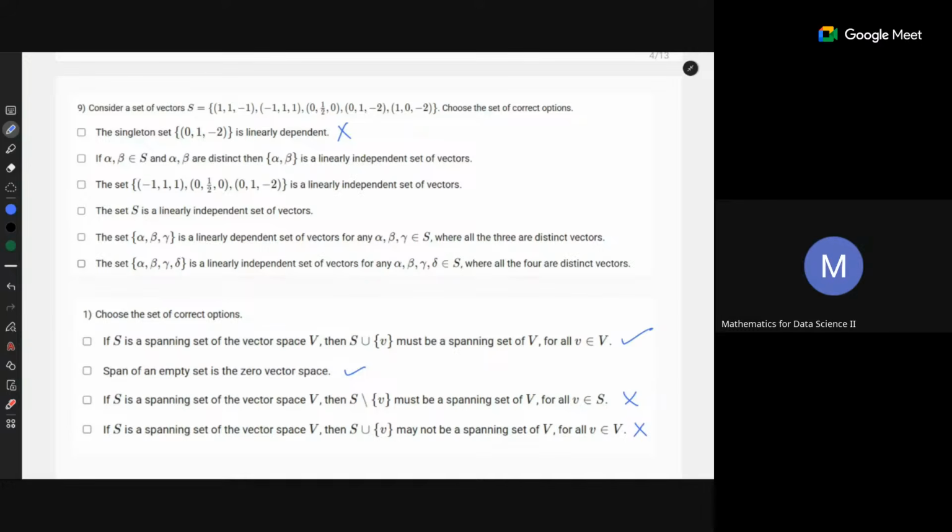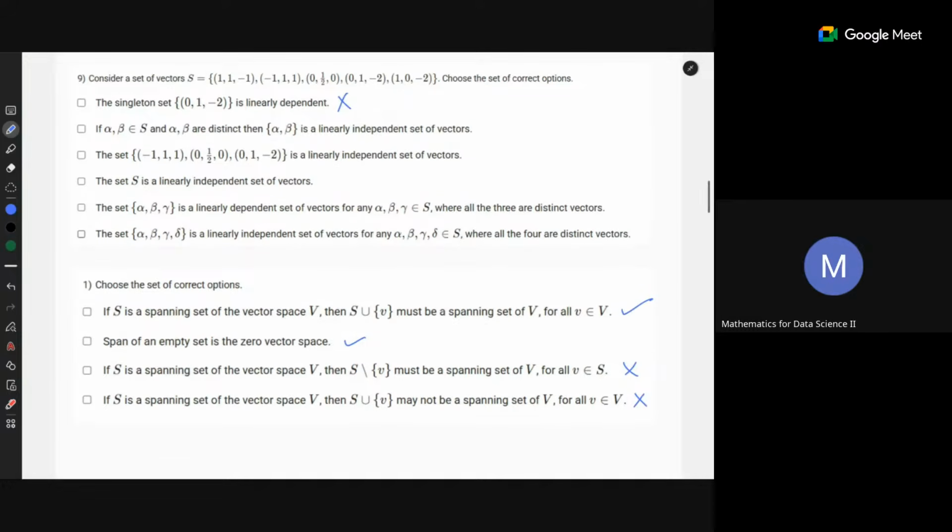That is not the spanning set. Don't get confused. The spanning set just means that it spans the whole vector space. That is, any vector you take in your vector space can be written as a linear combination of the vectors coming from the spanning set. That's all. You don't have to check for linear independence. Don't get confused with the basis.